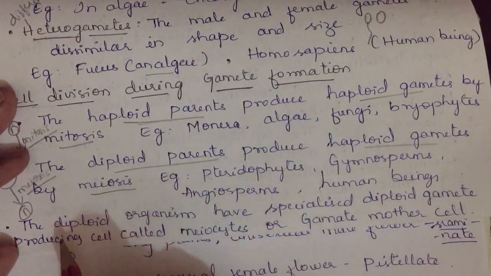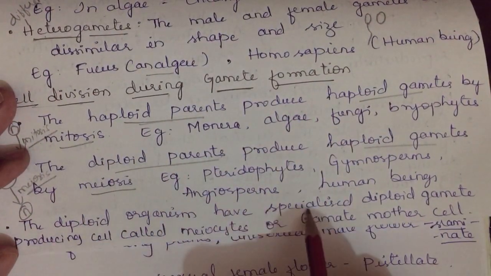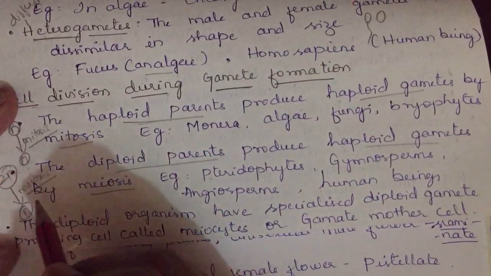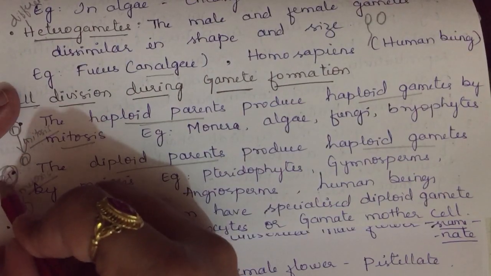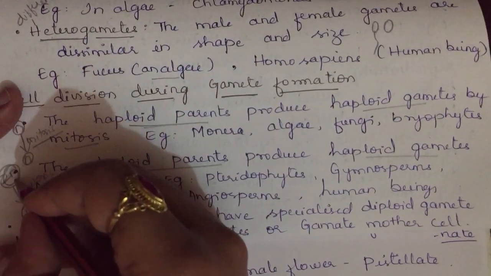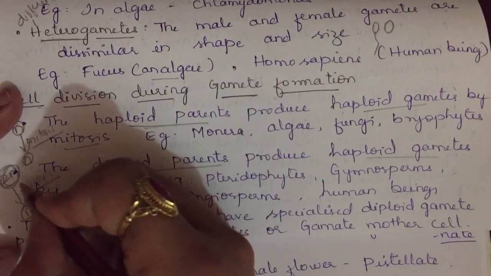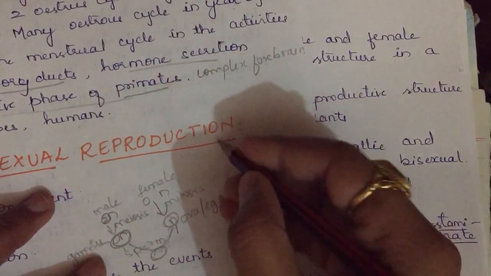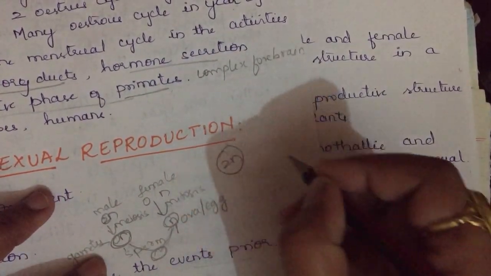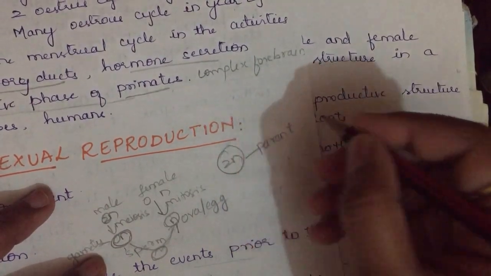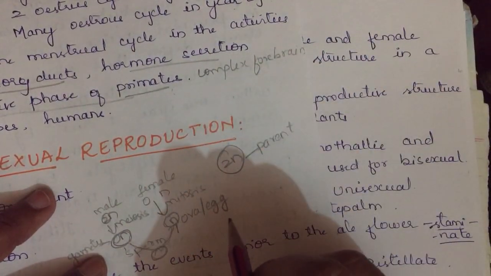The diploid organism has a specialized diploid gamete producing cell. Now this is a diploid organism. We said this one as a diploid organism. Now the whole diploid organism is not getting involved in the production of gametes. If this one is diploid, who is this parent? You can think of a human being, an animal, any of the plants, whichever you want.